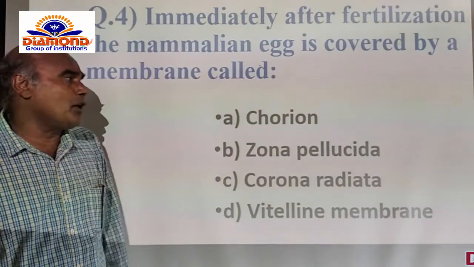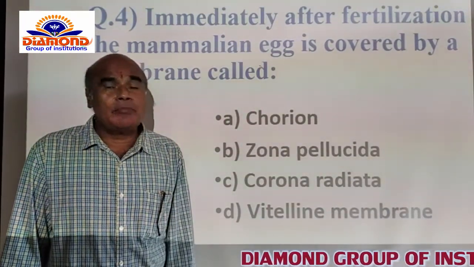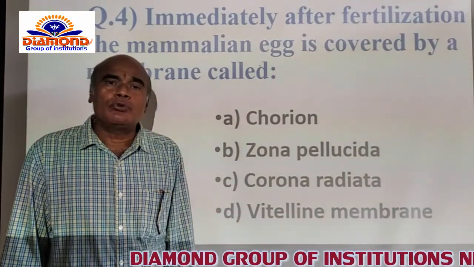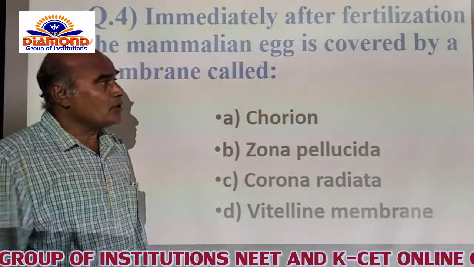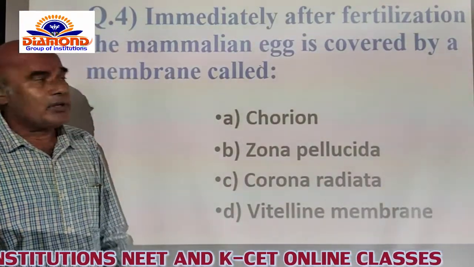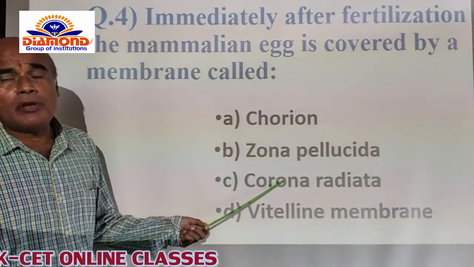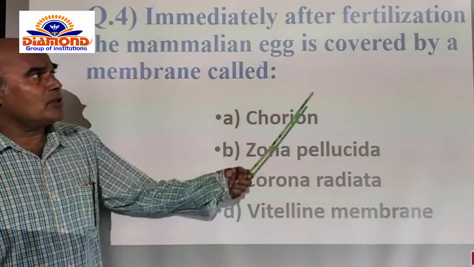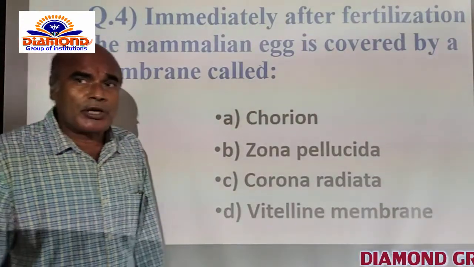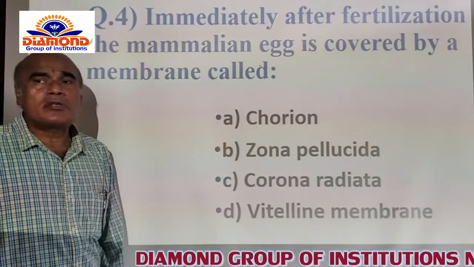A option, chorion. Chorion is one among the extra embryonic membranes: amnion, chorion, allantois and yolk sac. Here the chorion is not at all covering the fertilized ovum. And after that, zona pellucida. Zona pellucida is the correct option. After fertilization, the fertilized egg is covered with the specific membrane called the zona pellucida.